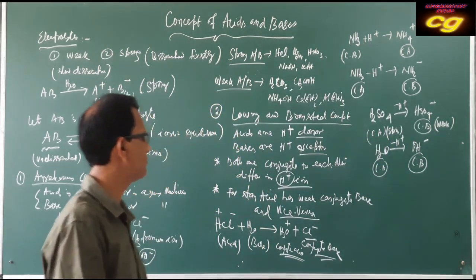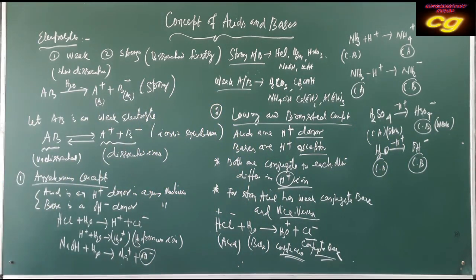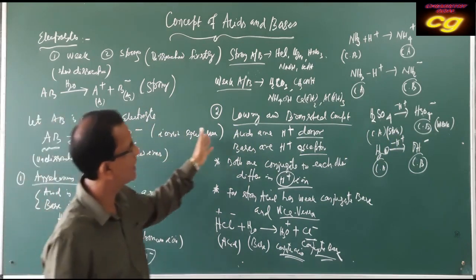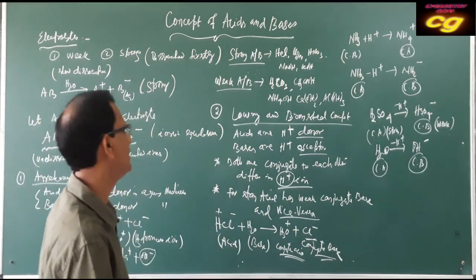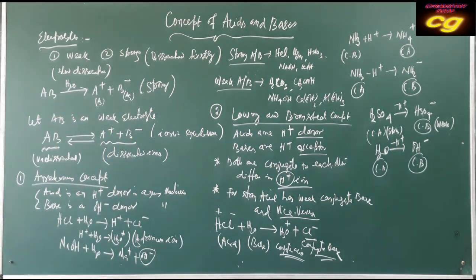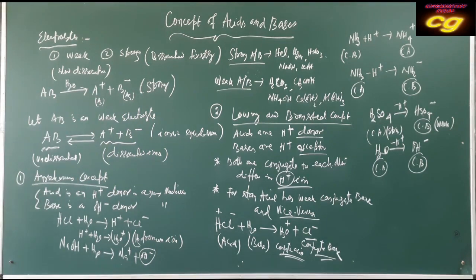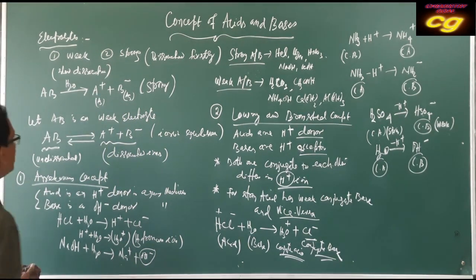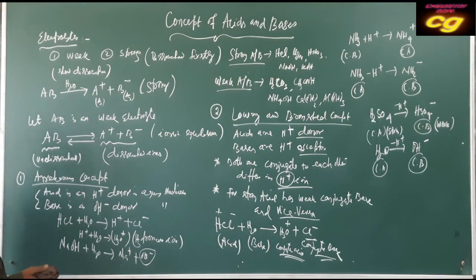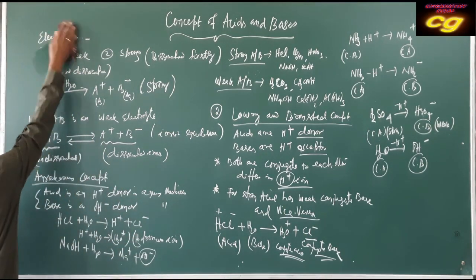So this is the Arrhenius concept and the Bronsted concept of acids and bases. Next we will discuss the Lewis concept. Okay, you complete this one.